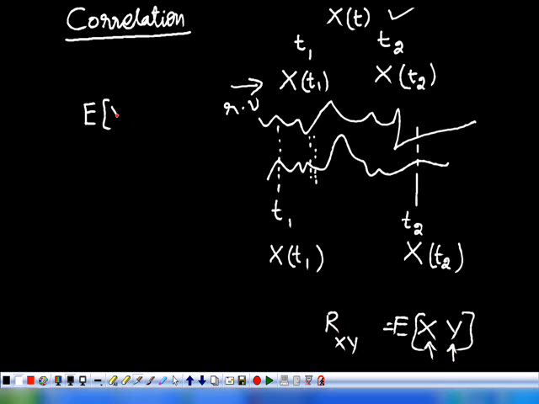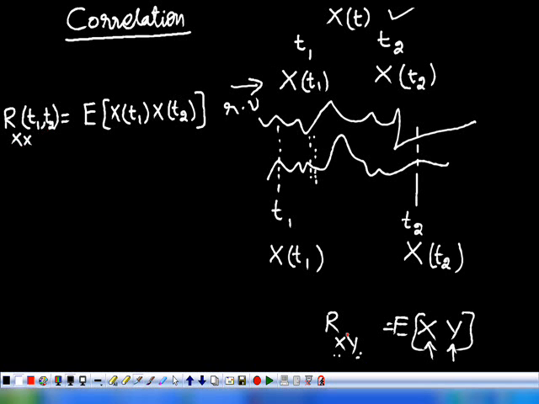In the same manner, the correlation between the two random variables x of t1 and x of t2 is the expectation of x of t1, x of t2, and we denote this as Rxx of t1 comma t2. See, here we have Rxy, that's why we have written xy, but here we have xx, so that's why we have written Rxx, t1, t2.